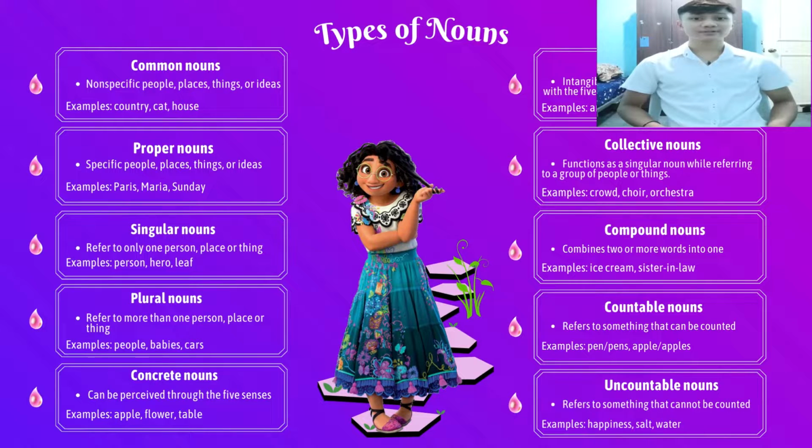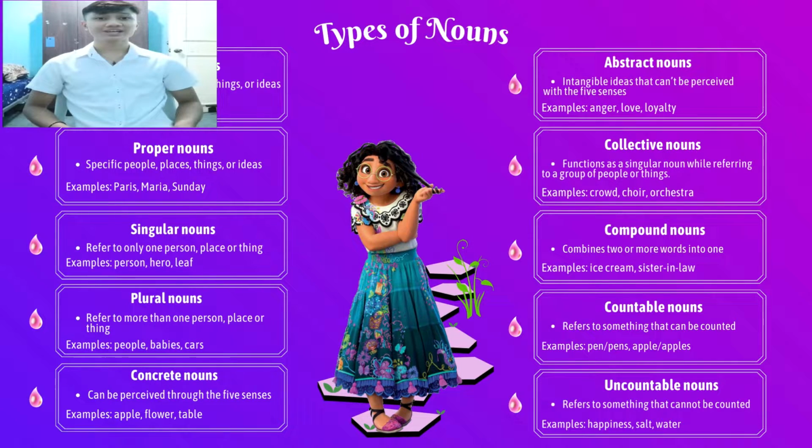Singular nouns refer to only one person, place, or thing. For example, a person, a hero, or a leaf. Plural nouns refer to more than one person, place, or thing. For example, people, babies, or cars. Concrete nouns can be perceived through the 5 senses. For example, apple, flower, and table.